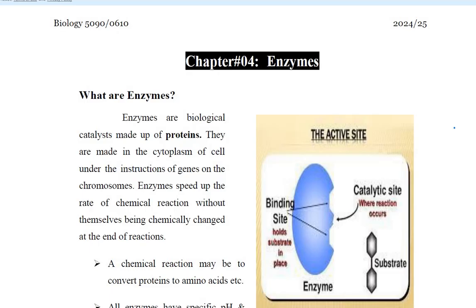Fine. Today we are going to discuss the new chapter that is enzymes. Now first of all, what are enzymes and what is their function? We have to discuss this. Now actually enzymes, they are biological catalysts. What is the meaning of biological catalysts? They speed up reactions in our body.